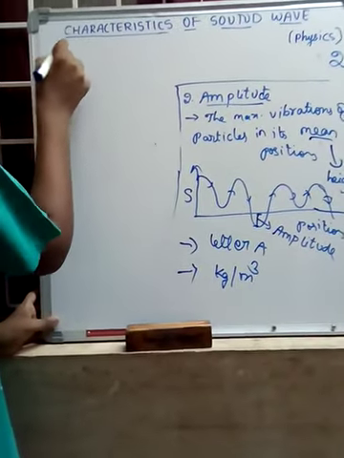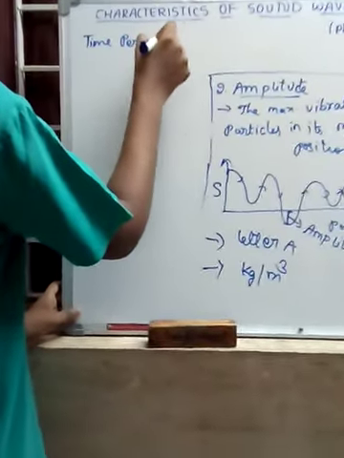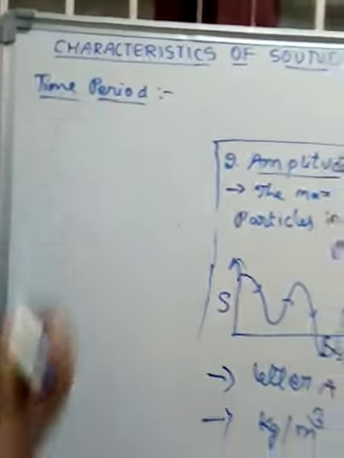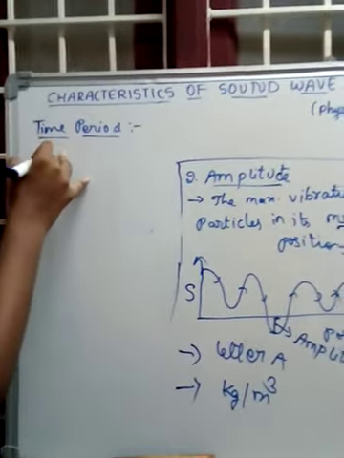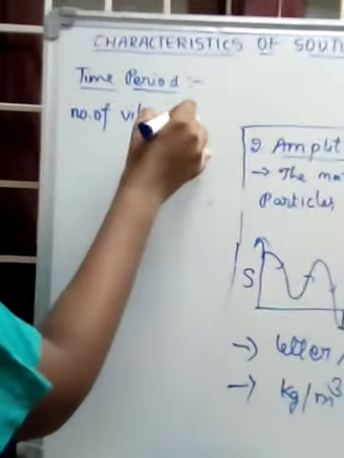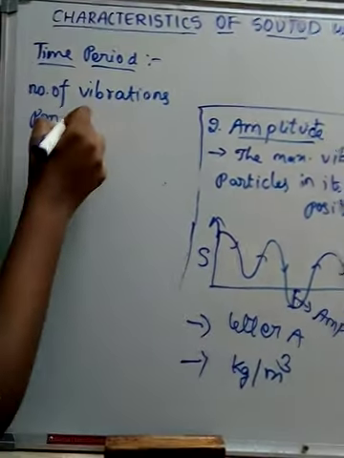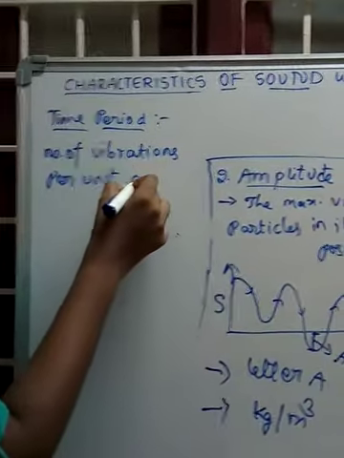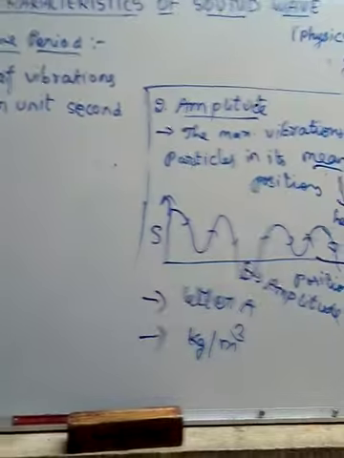Time period: the time taken for one vibration of the particle is called the time period.